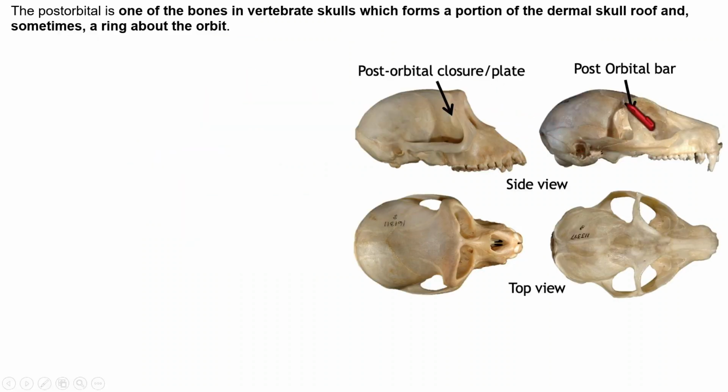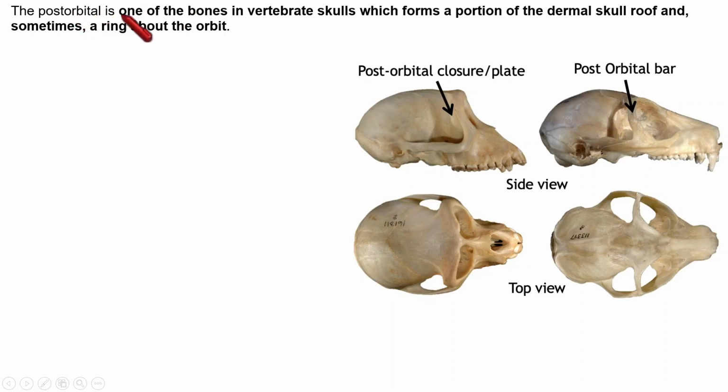So this is the post-orbital bar. It forms the margin of the orbit, and we know that a temporal fossa is located somewhere here. So in that sense, it is standing between the orbit and the temporal fossa. In the case of Metatherians, there is no such post-orbital bar. Instead, the orbit and temporal fossa are confluent.